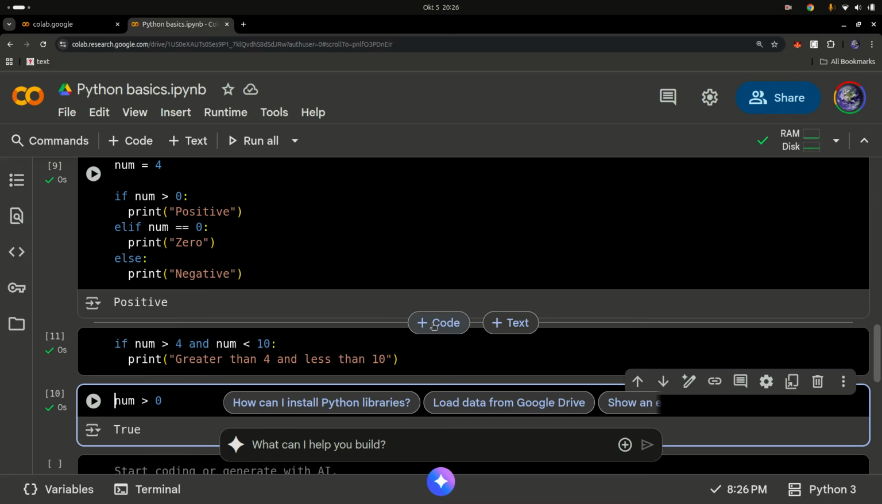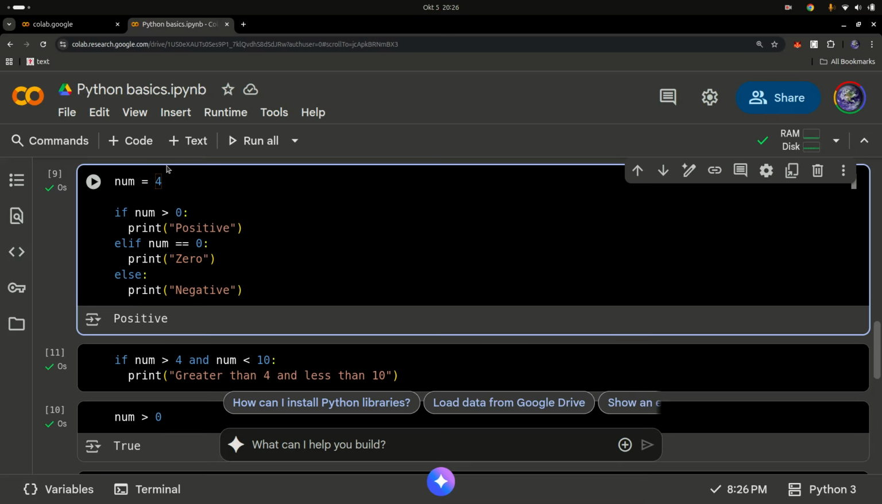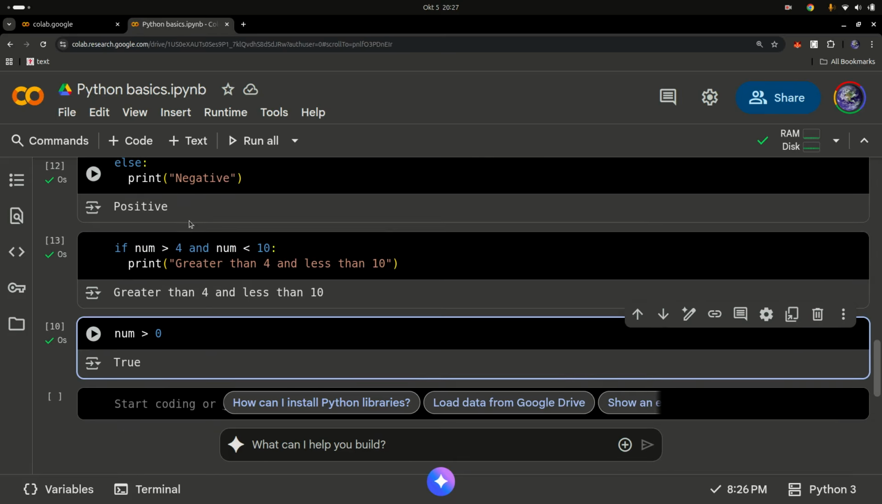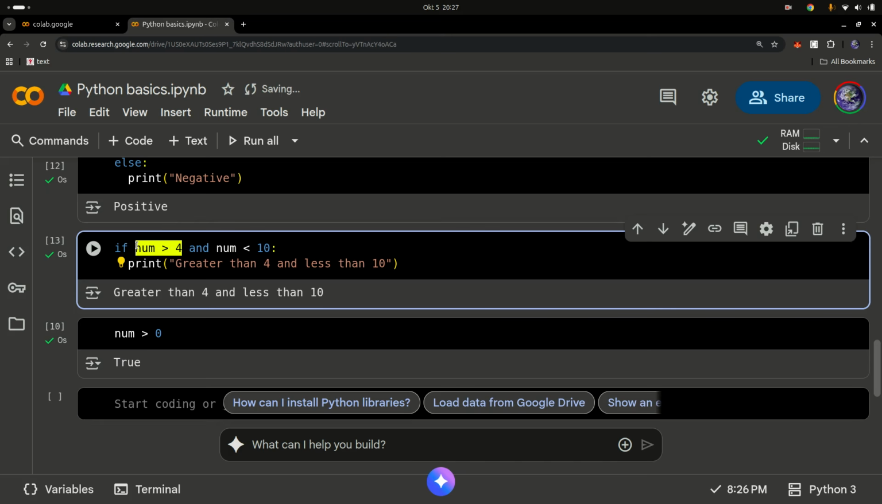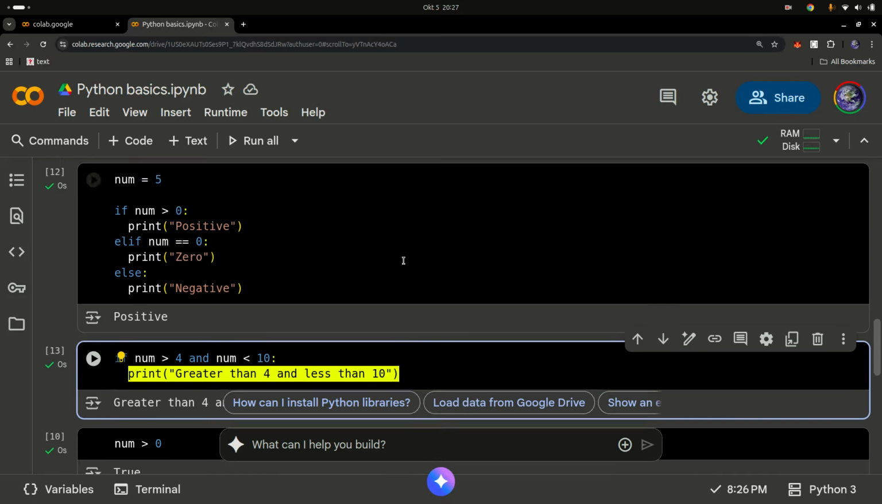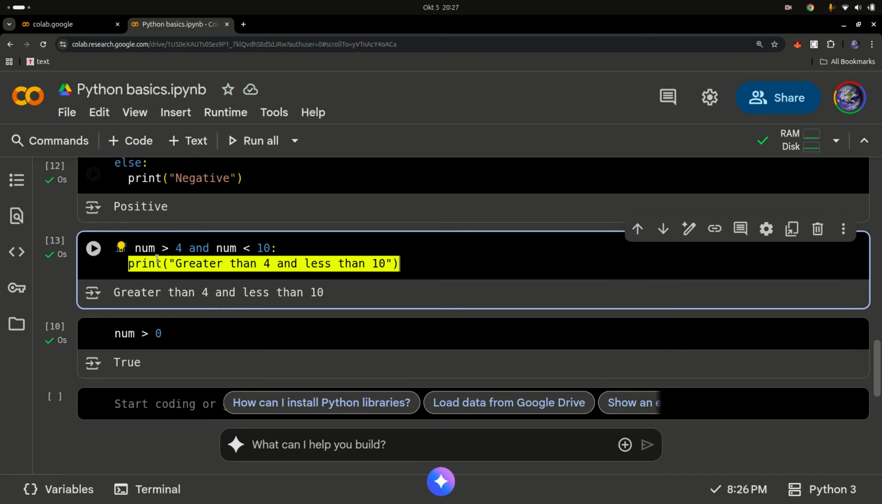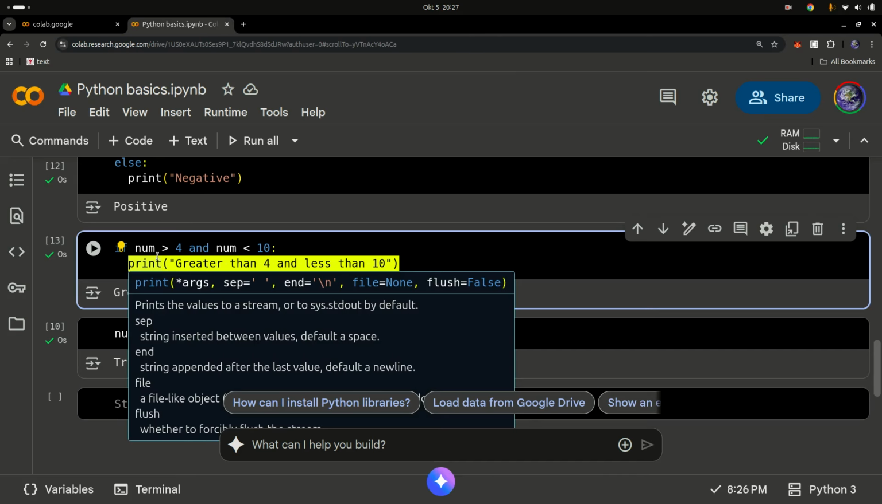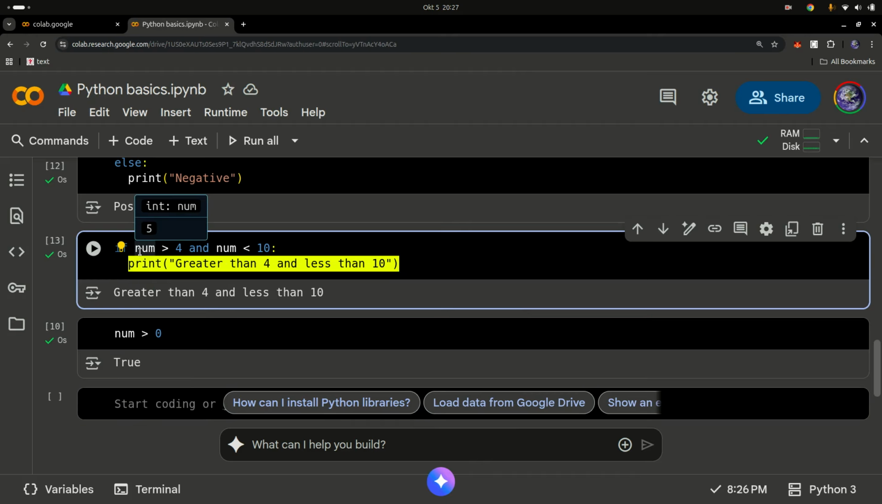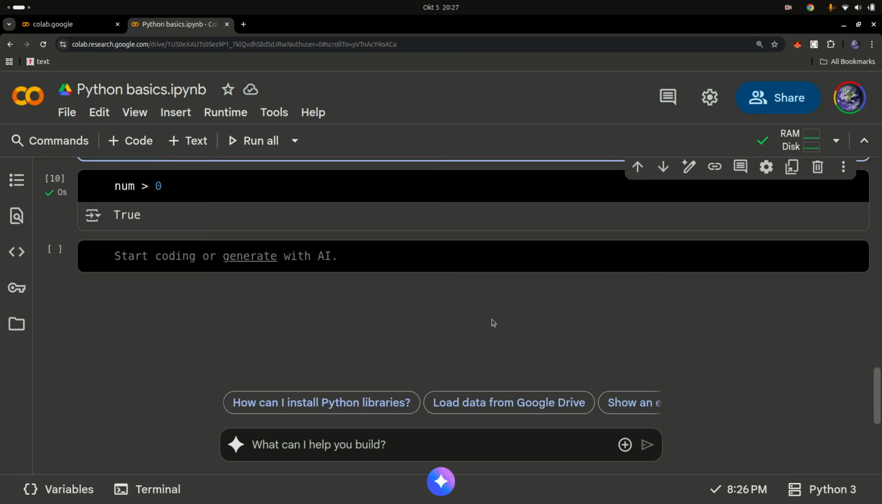So if I run this, is it greater than 4? No. So let me change this back to 5 and run this. It's going to output something because num is greater than 4, so this is true, and num is also less than 10. These two statements need to be true for this code to get executed because it's an AND logical operator. If it's an OR, then one of them needs to be true and the other can be either true or false. But if it's an AND, both statements need to be true. That's what a logical operator is.